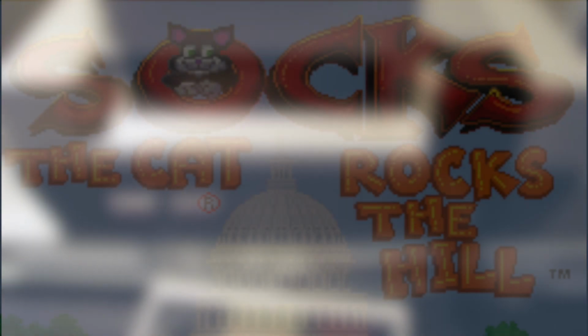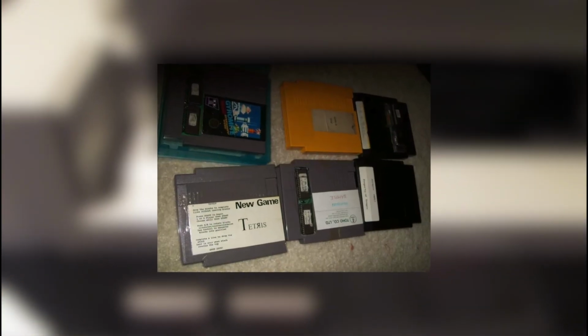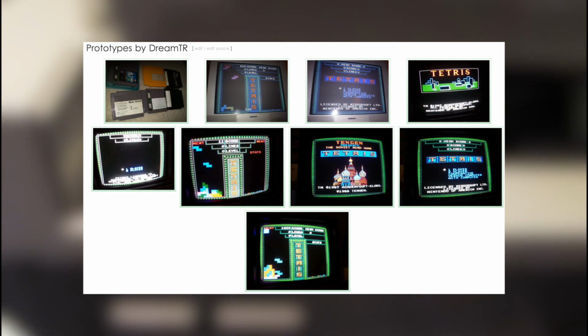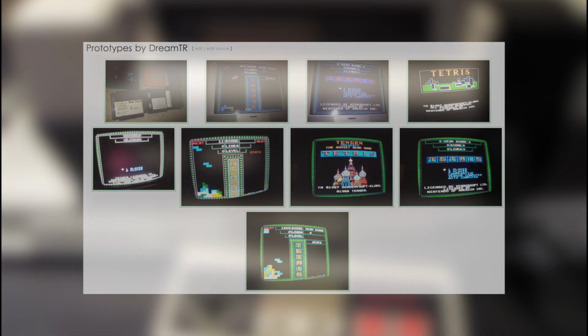Jason, I love to tease everyone with my delicious prototype of Socks the Cat Rocks the Hill. Wilson, aka Dream TR, found a prototype of Tengen's Tetris, where he posted screenshots and gave way to interesting differences between the final version. However, no ROM was posted.